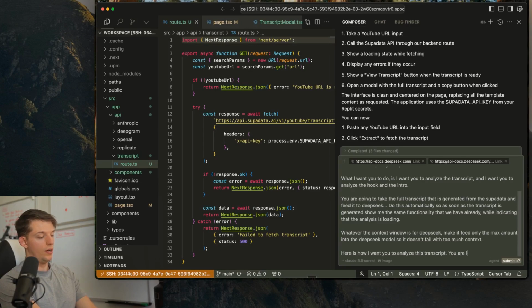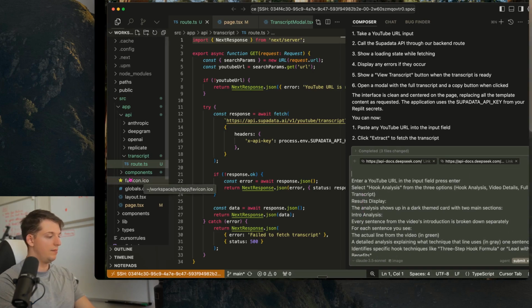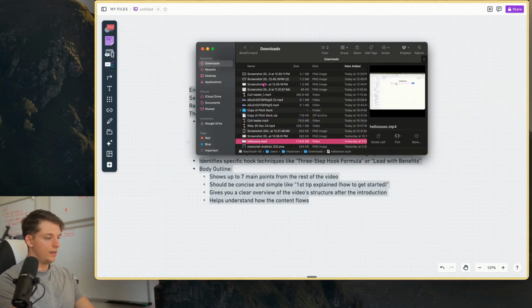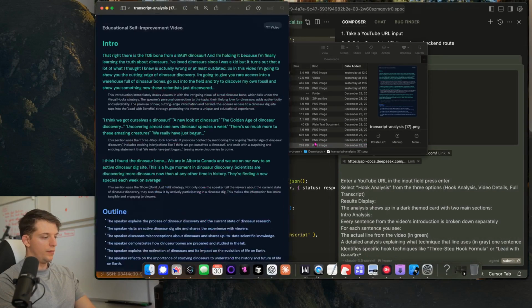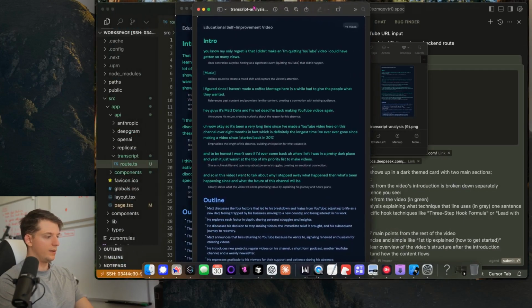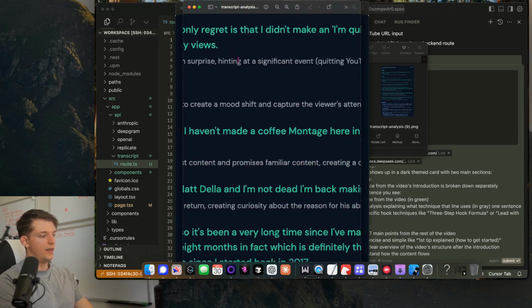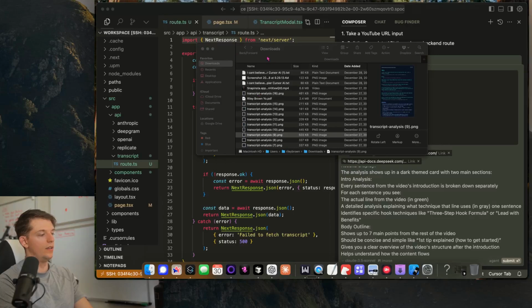You are generating a hook outline. Basically, it's going to analyze every single line, and I even made a mock-up example the other day. I think it's going to be in here somewhere. Here we go. This is how I want it to show up, right? I want it to look something like this. It's like, my only regret is I didn't make an I'm quitting YouTube video because I could have gotten so many views. It goes through the entire intro, and then it has a little explanation on what makes it good. It uses contrarian surprise, hitting a significant event, quitting YouTube, didn't happen. So it explains every single line of the hook.